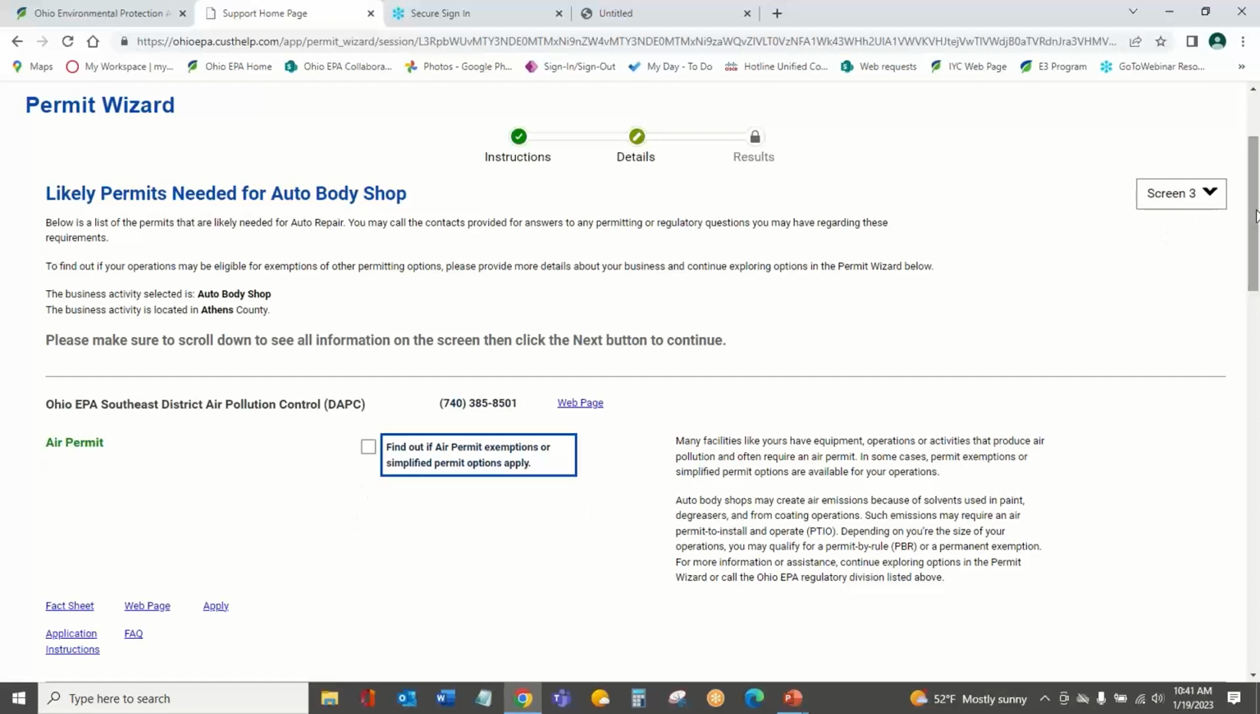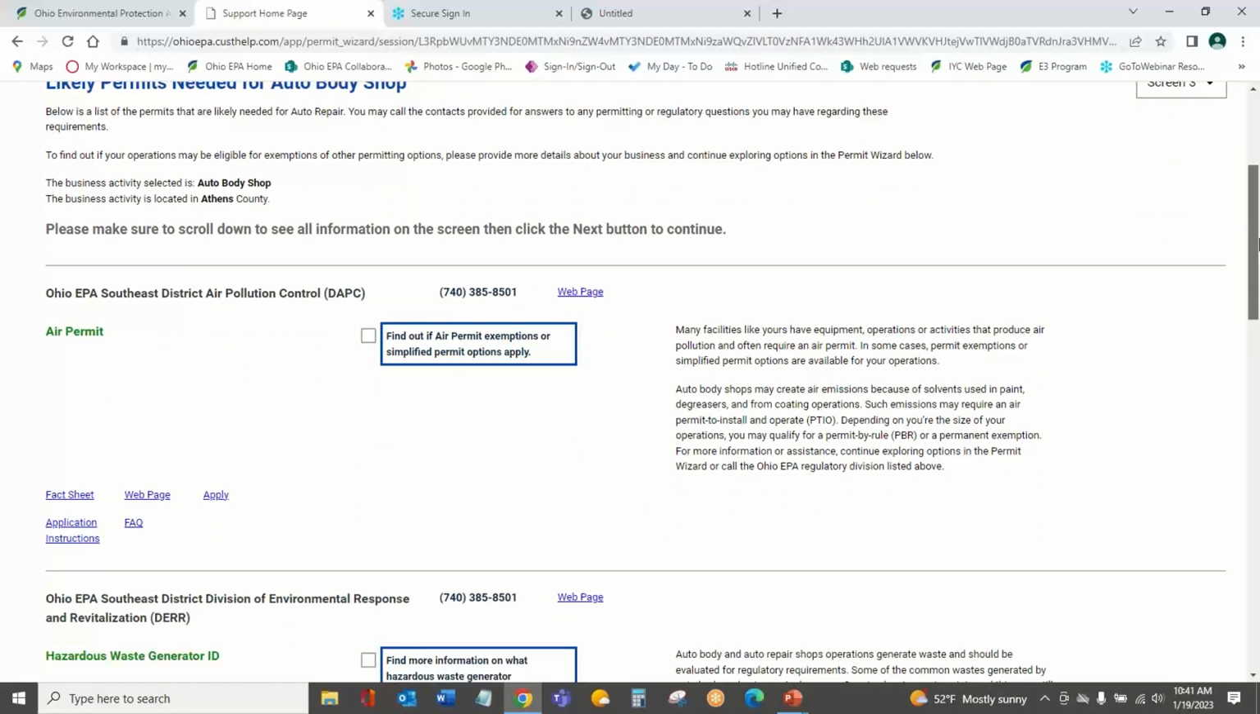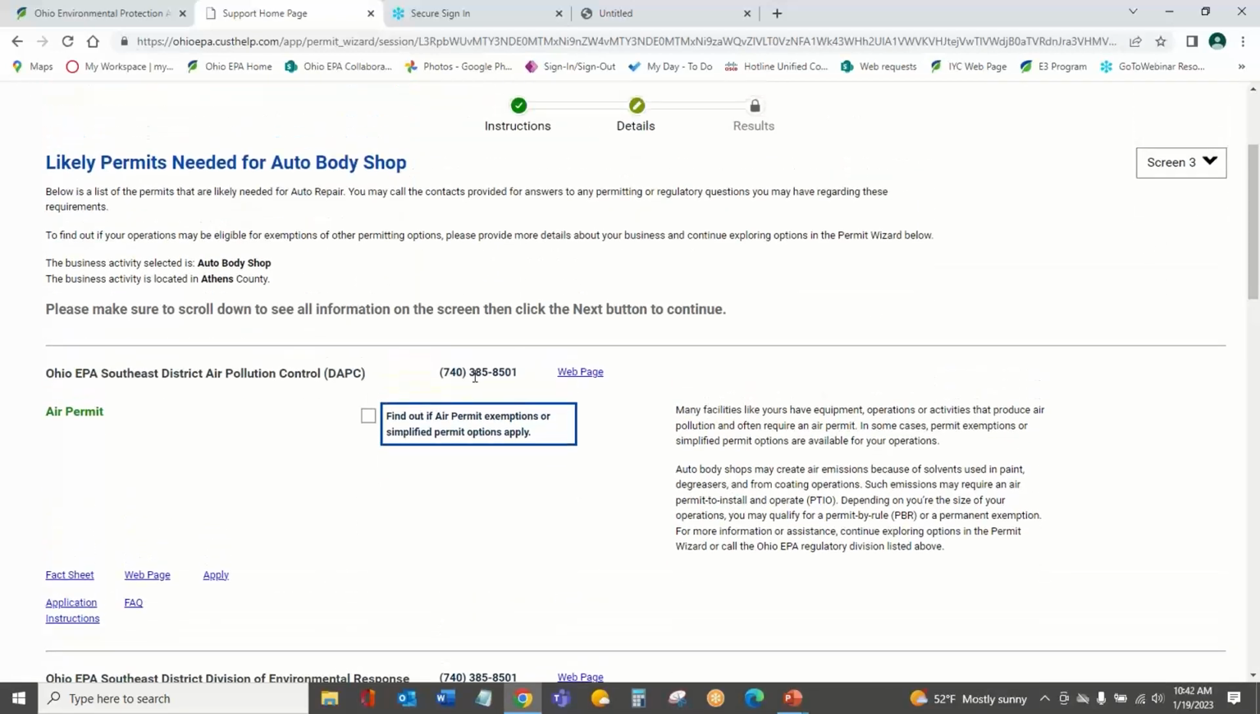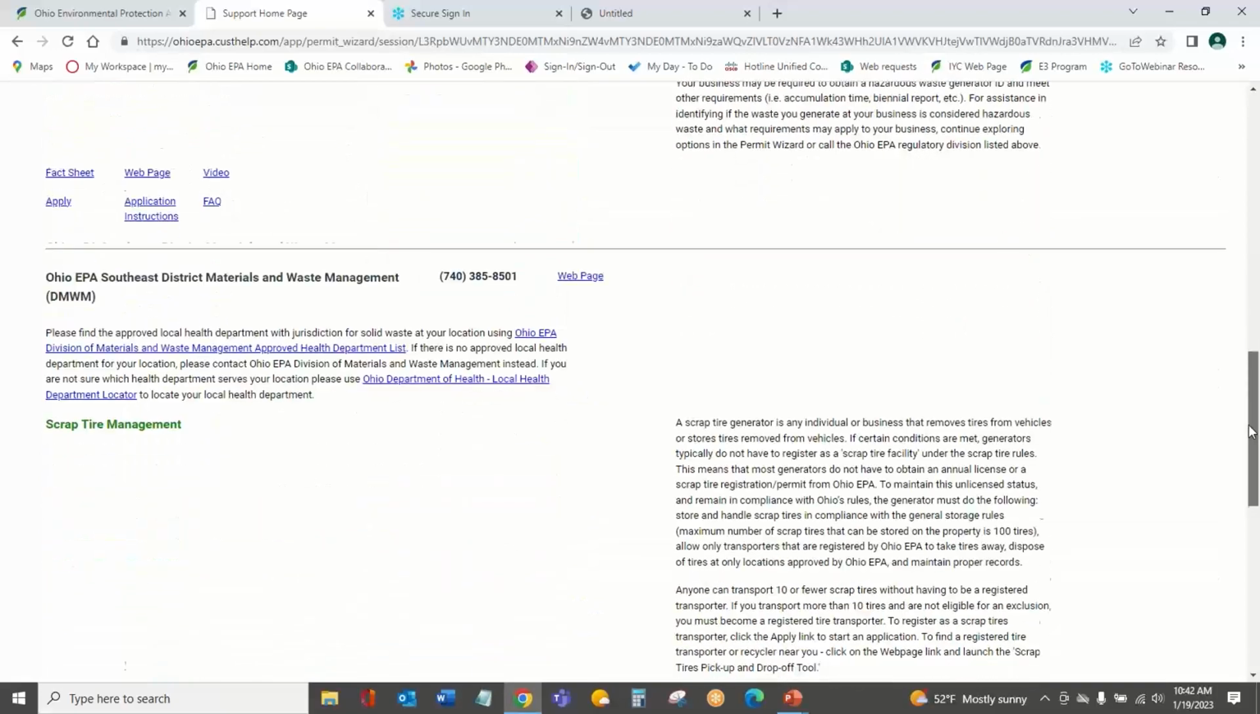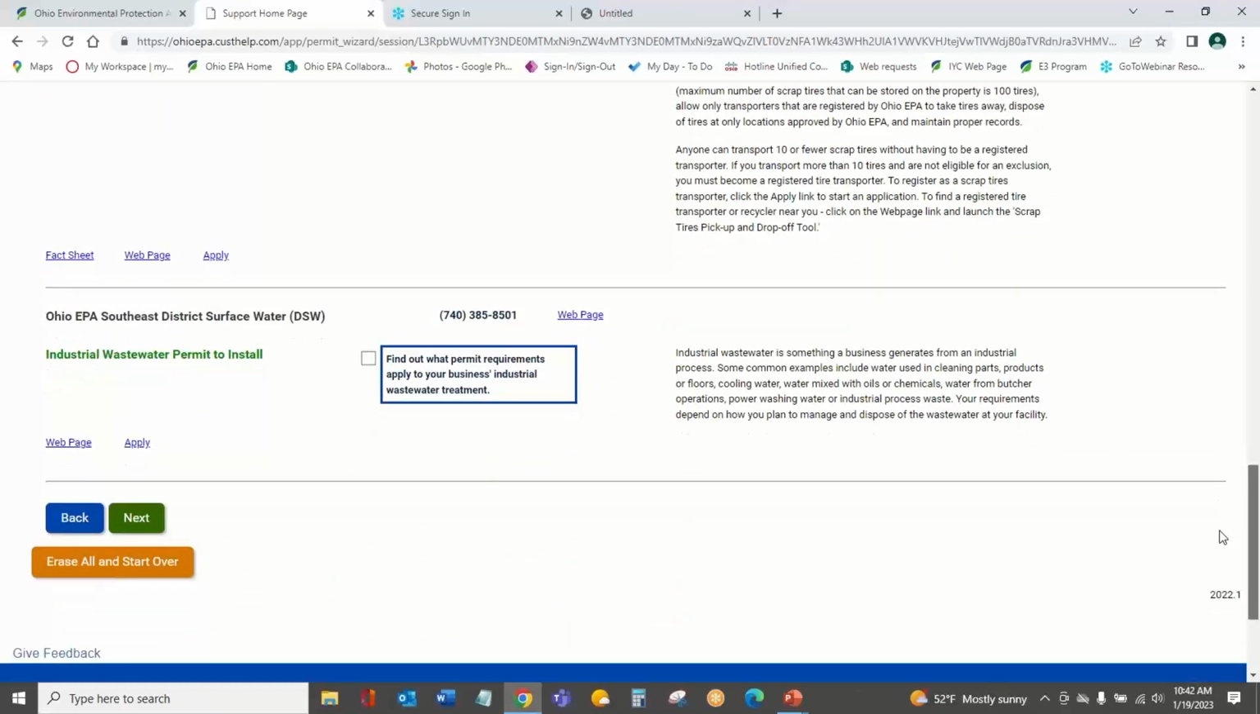Let's say I'm in here and I think I have the rest under control, but I only want to evaluate for one. I can do that. I can say I just want to evaluate my air permit requirements for my auto body shop. I can scroll down. I know the general requirements for these. I feel comfortable there. And I've decided I just want to do one.